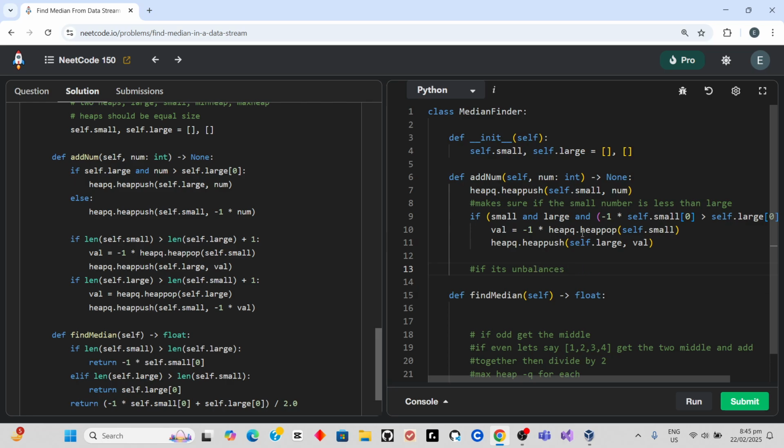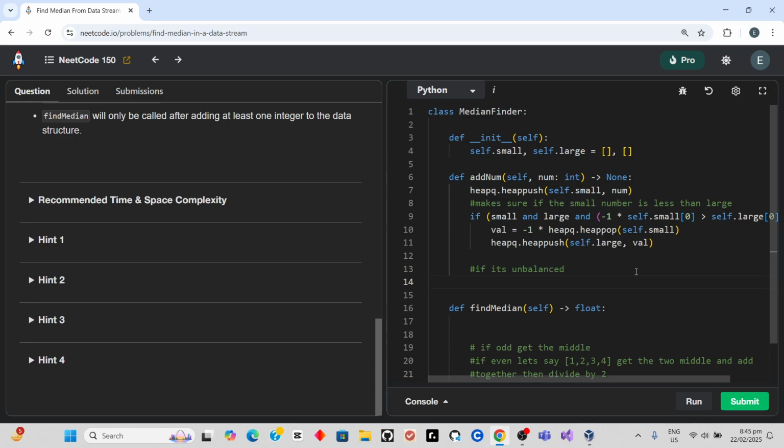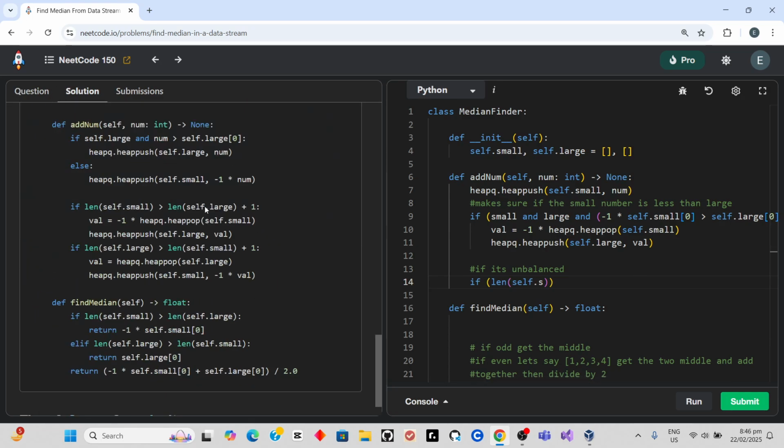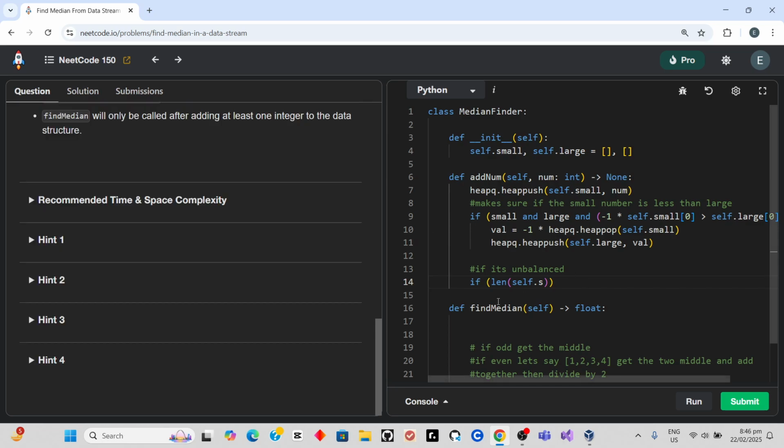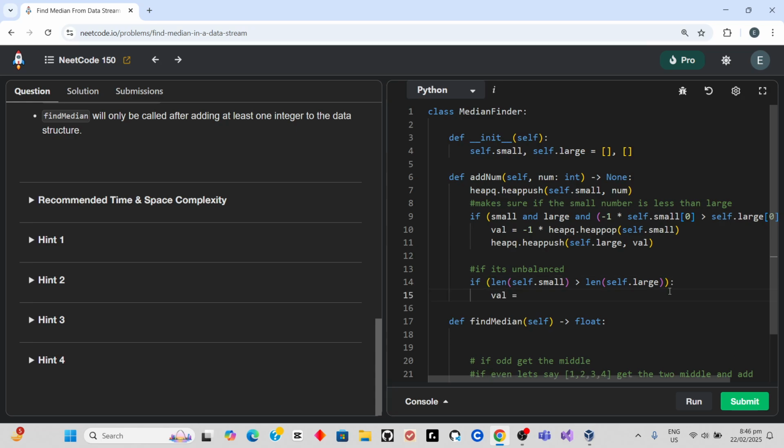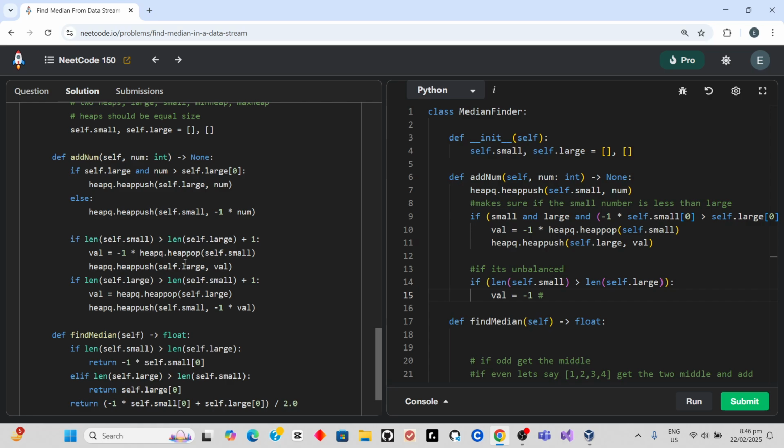So the length of small is greater than the length of large, then we append the smallest, -1 times, the same idea again, as you can see. It's the same idea.